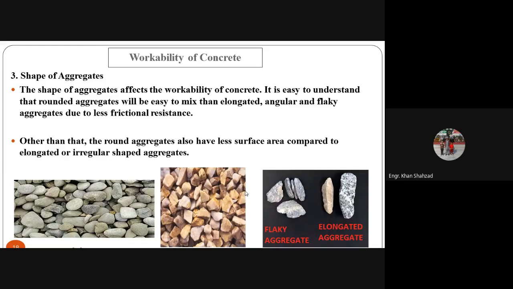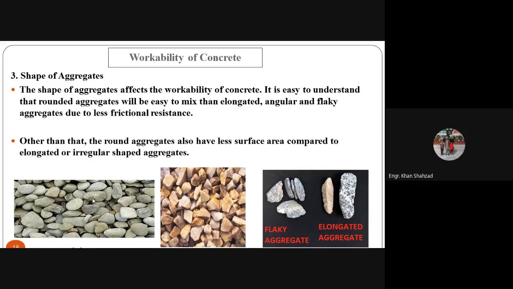Now the next is the shape of the aggregate. How does the shape of the aggregate affect the workability? The shape of aggregate affects the workability of concrete. It is easy to understand that rounded aggregates, these are the rounded aggregates, will be easy to work with than elongated. These are elongated aggregates. Elongated aggregates are those whose length is larger than the other two dimensions, the width and thickness. Whereas flaky aggregates are those whose length and width are larger than the thickness of the aggregate. These are angular aggregates.